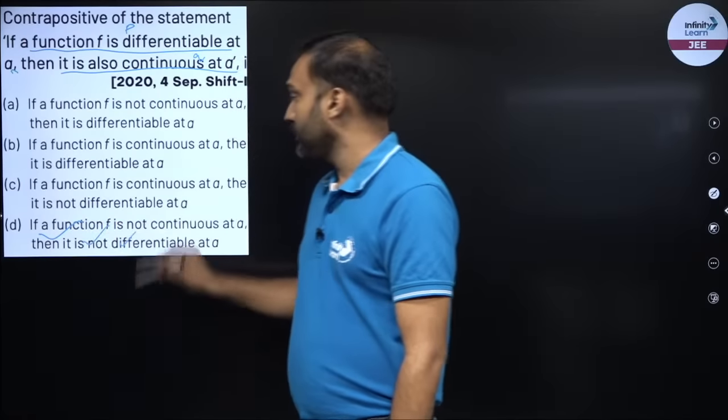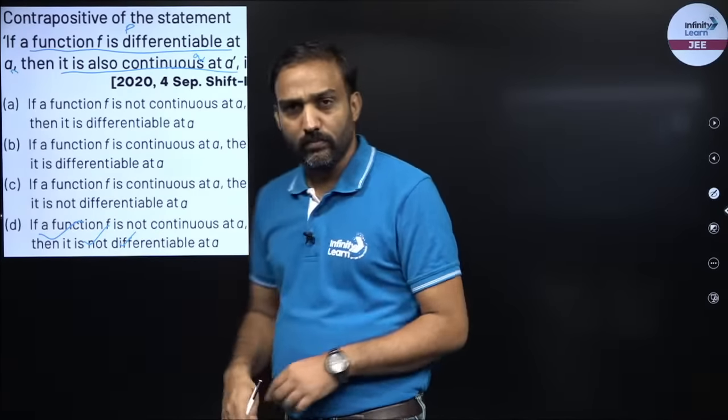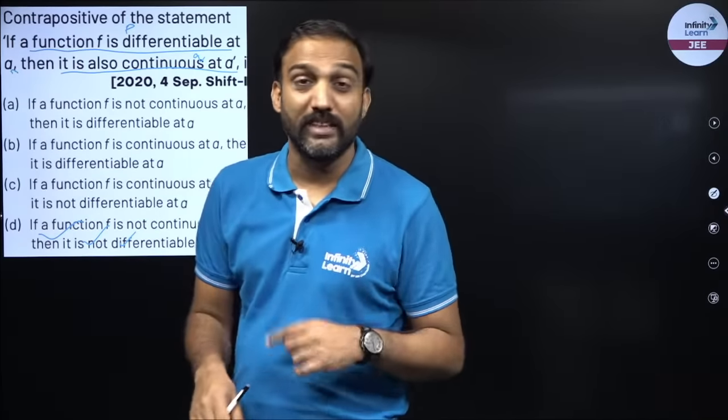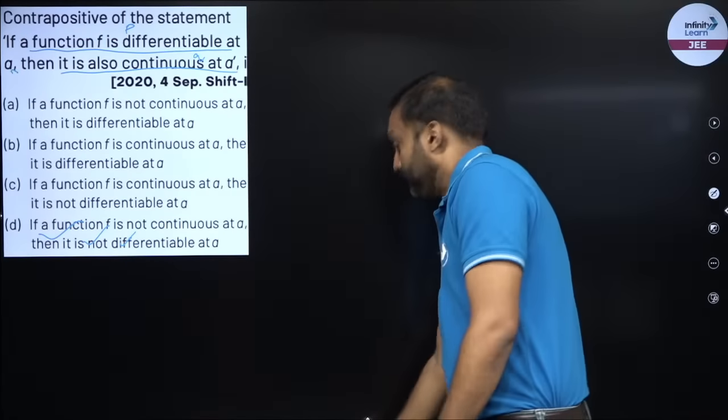D is my correct answer. So if P then Q, the contrapositive is if not Q, then not P.